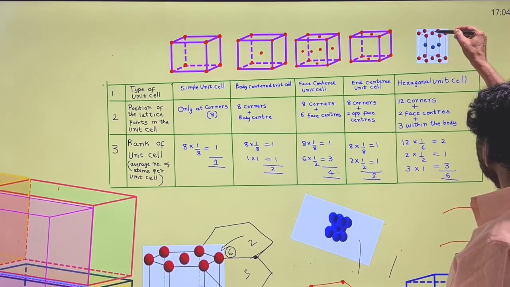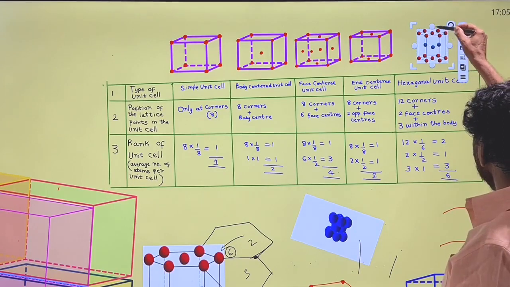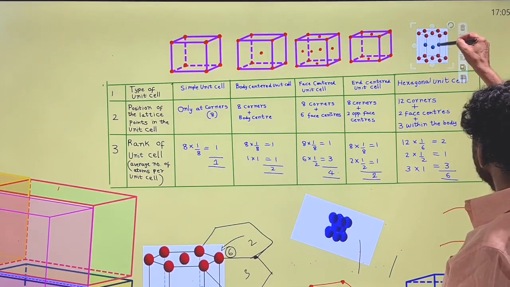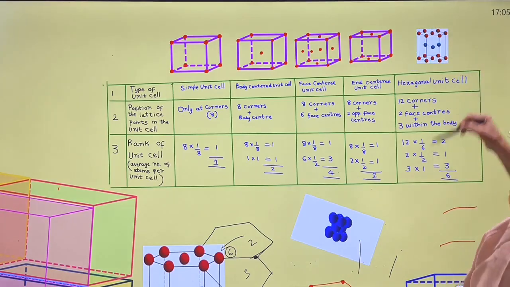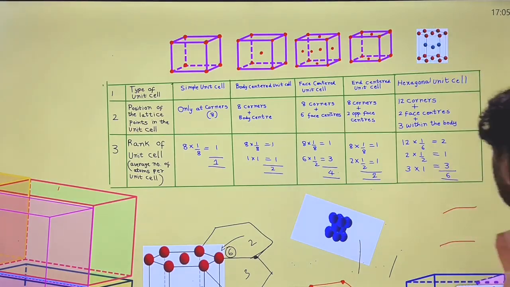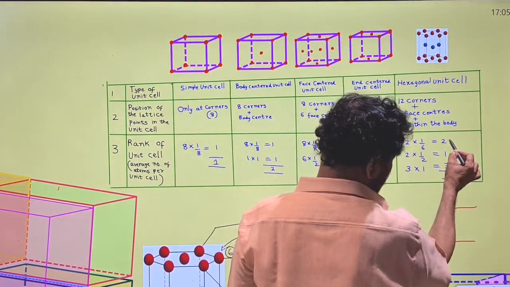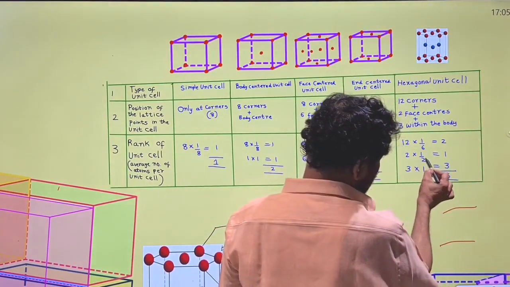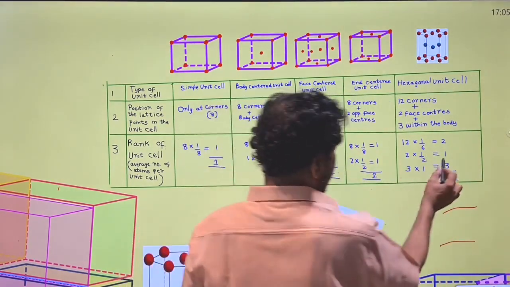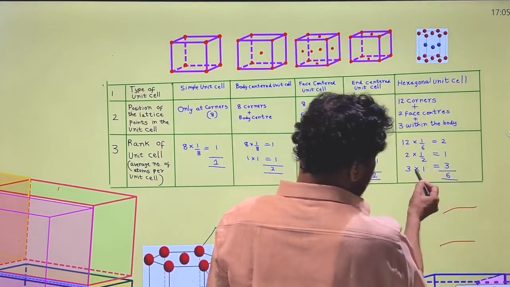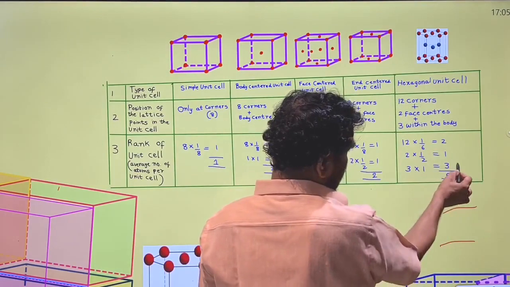there is the same 4: this belongs to 1, and 1 2 3 4, and similarly this is 1 2 3 4, so 4 rhombohedral. So the contribution is 12 into 1/6, that is 2, and 2 into half for the face centers is 1, and 3 within the body, 3 into 1 is 3.